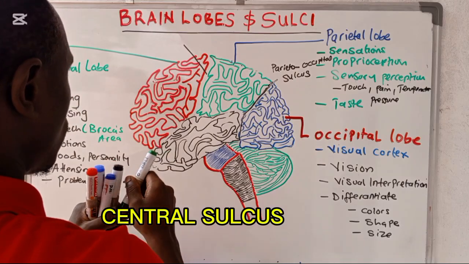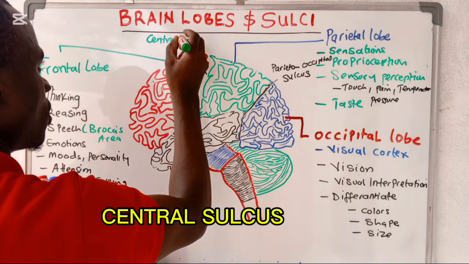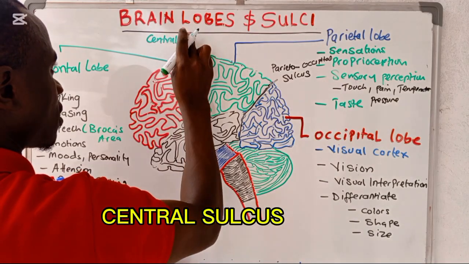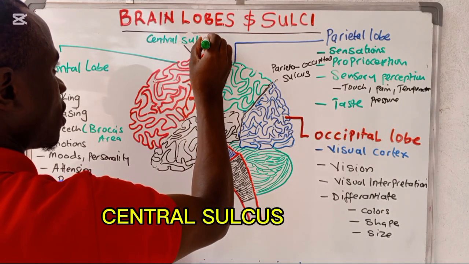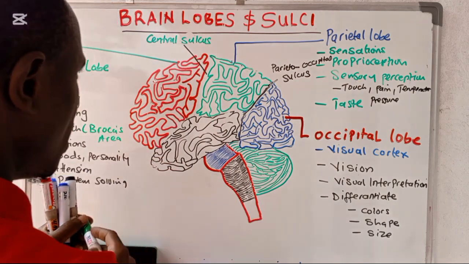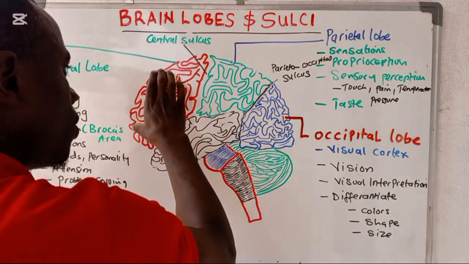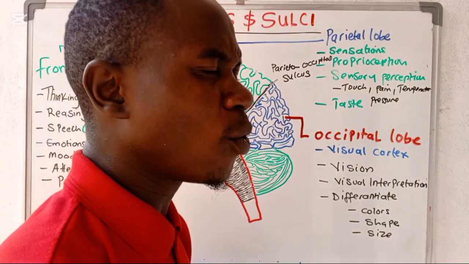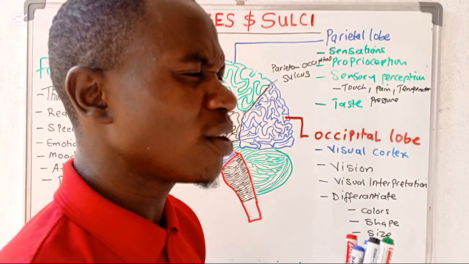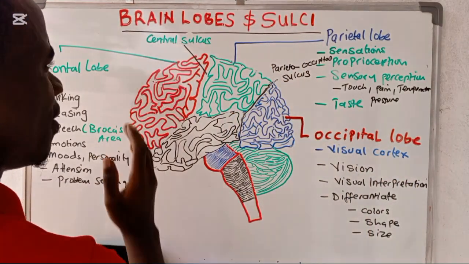So the central sulcus is going to be dividing the frontal lobe from the parietal lobe. But now we need to first understand there are some key important structures just immediately after this sulcus.